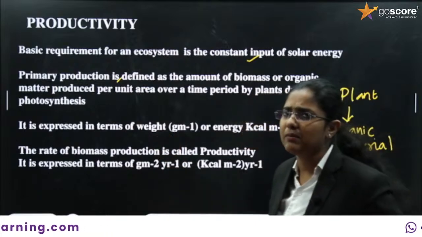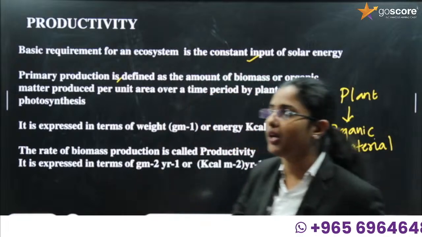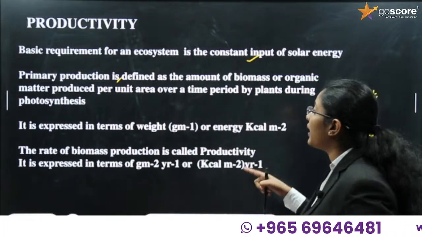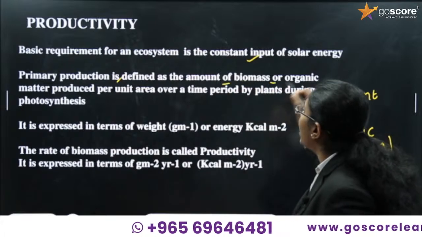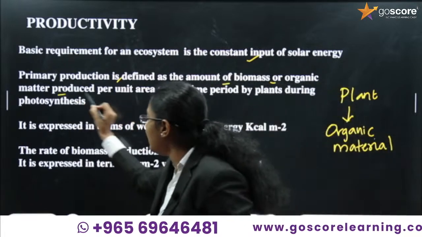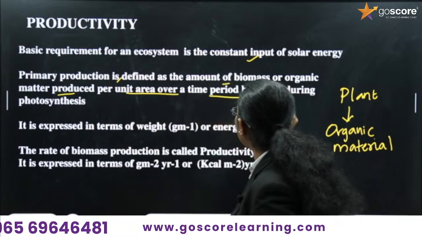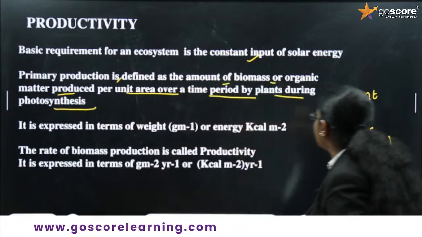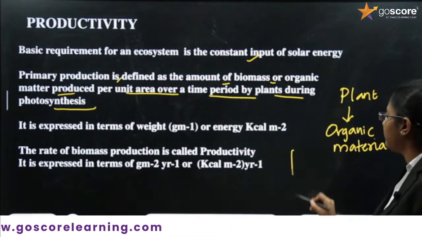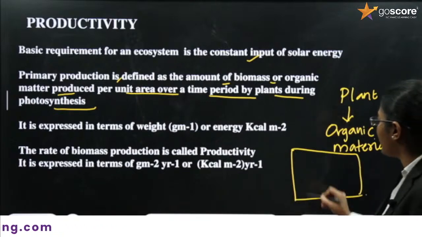Productivity can be classified into two: primary productivity and secondary productivity. Let's say first primary productivity. It is defined as the amount of biomass or organic matter produced per unit area over a time period by plants during photosynthesis. Let's say there is a small piece of land with a lot of plants.